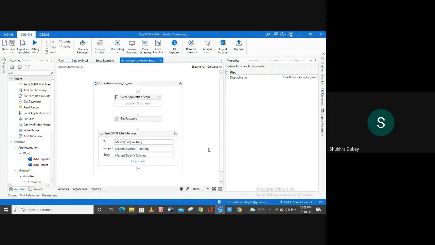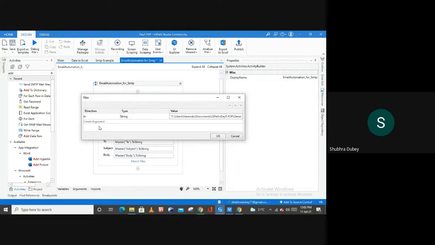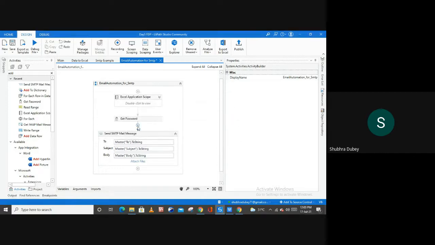And let's suppose you don't want to enter the different path here, so instead of using the different file path, what you can do here is you can use assign activity over here, right? In between this get password and send SMTP email message, you can use the assign activity here.